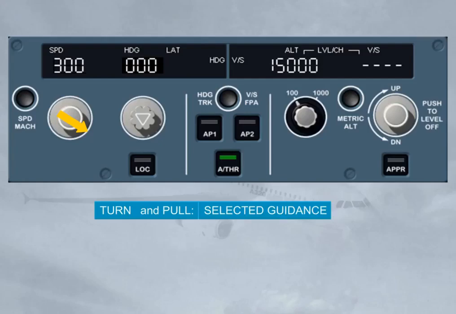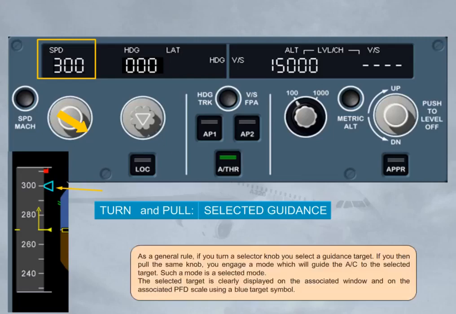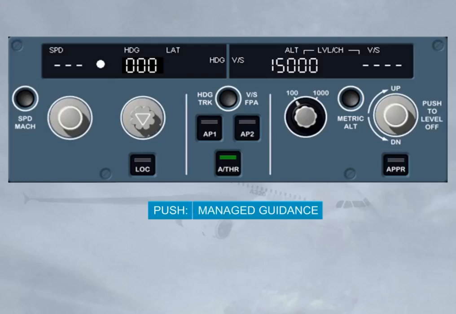The selected target is clearly displayed on the associated window and on the associated PFD scale using a blue target symbol. On the other hand, if you push a selector knob, you arm or engage a mode which will guide the aircraft to a target managed by the FMGS. Such a mode is a managed mode. In this case, the associated window, except the altitude one, displays dashes with a white dot.